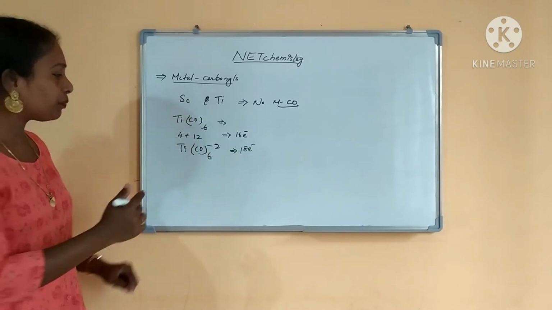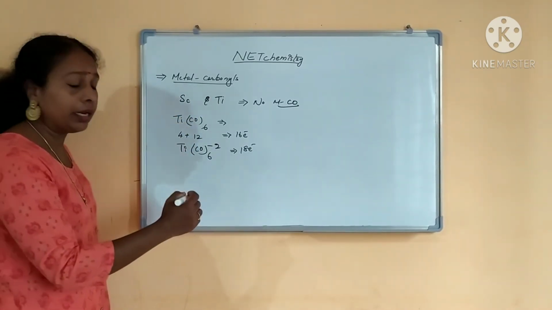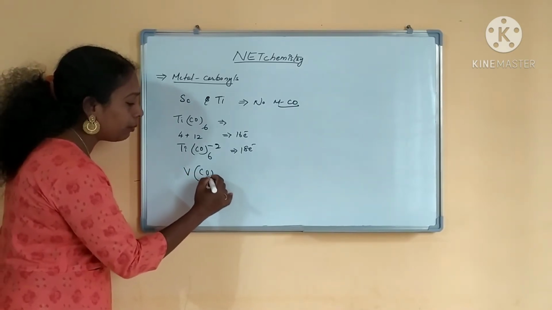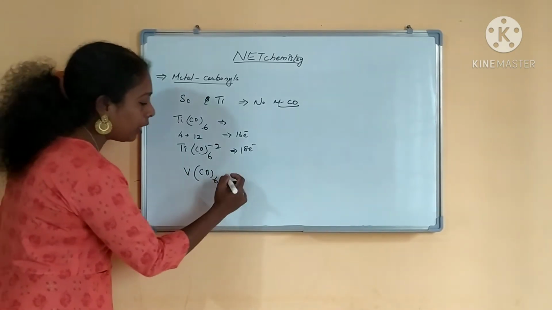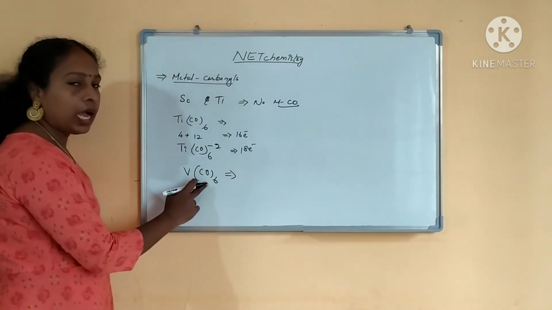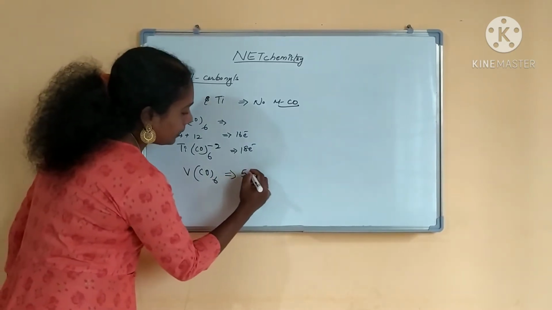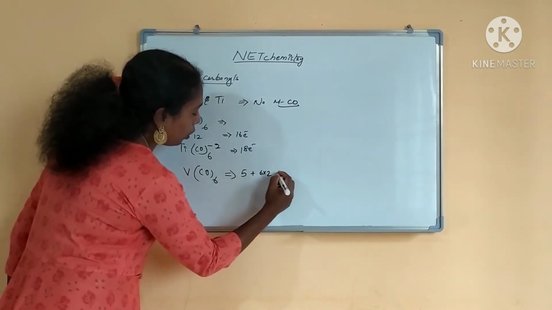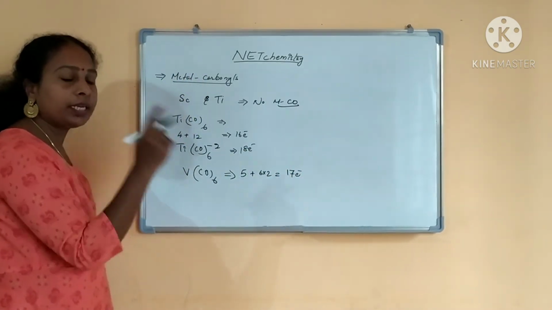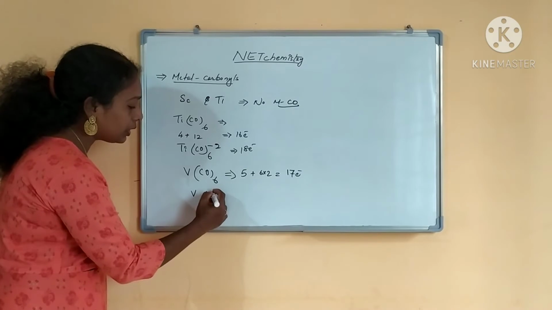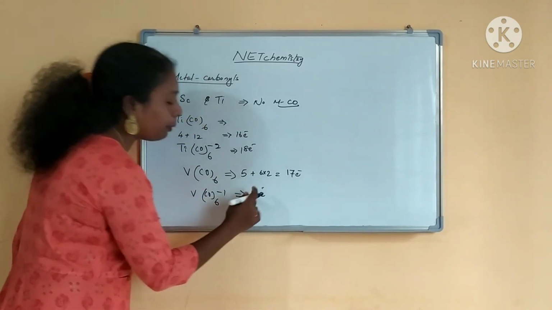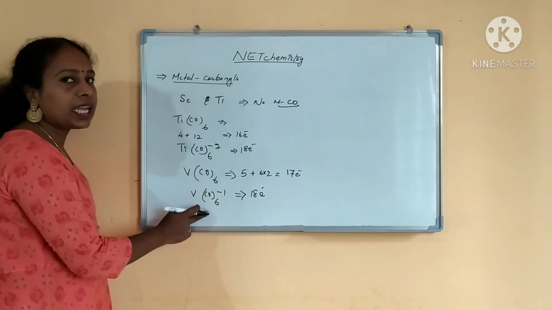The next one is vanadium, niobium, tantalum, right? That group we will see. If you prepare V(CO)6, vanadium group carbonyls, what will happen? How many electrons? Vanadium has 5 electrons, and 6 into 2 is 12, so 5 plus 12, you will get 17 electrons. This has somewhat stability. If it forms [V(CO)6]-, it will have 18 electrons and obey the 18 electron rule. So this can be prepared.